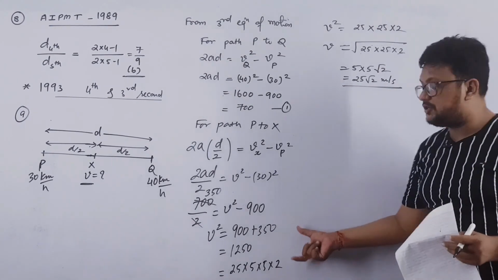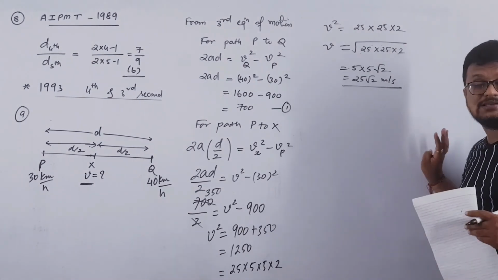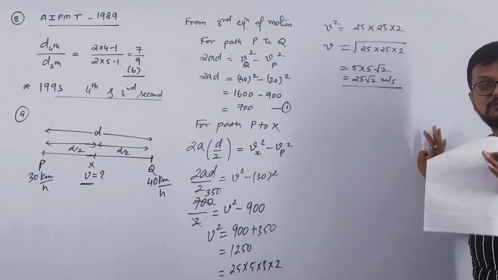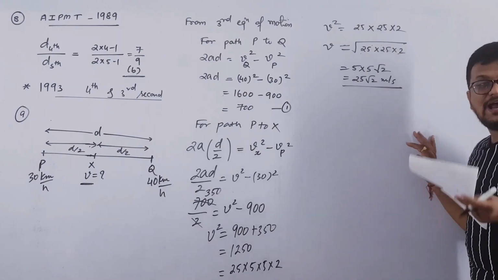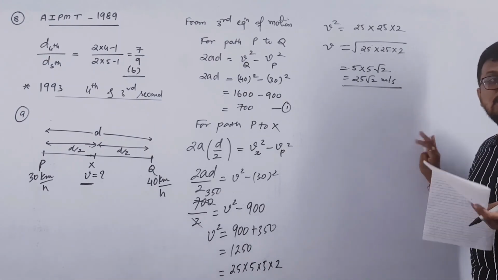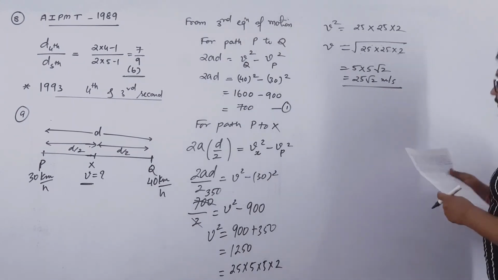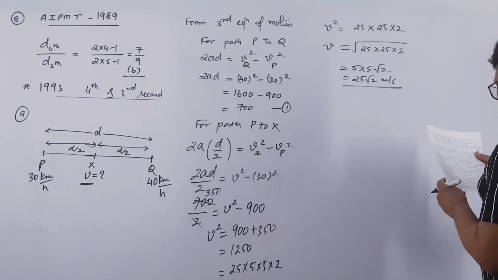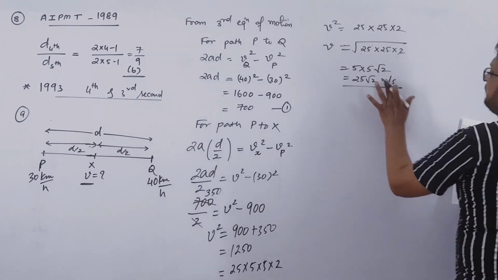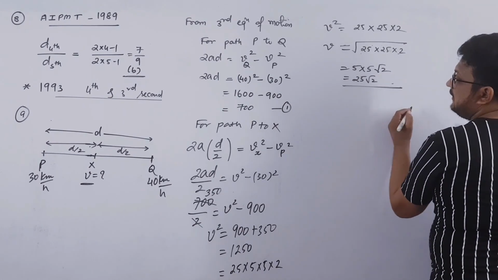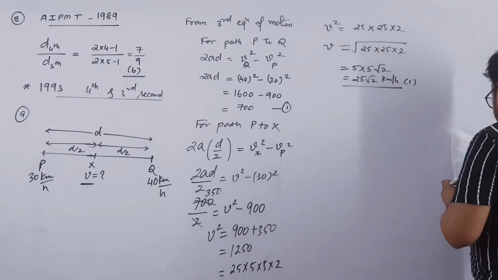Look, this kind of MCQ you have to solve in this way because calculators are not allowed in entrance exam. In GUJSAT, of course, you can use calculator. But in JEE main, JEE advanced as well as for NEET, calculators are not allowed. So you should know how to convert this. So answer is 25 root 2, 25 root 2 is option C, kilometer per hour. This thing is kilometer, so this is kilometer per hour. Option C is correct. Clear?